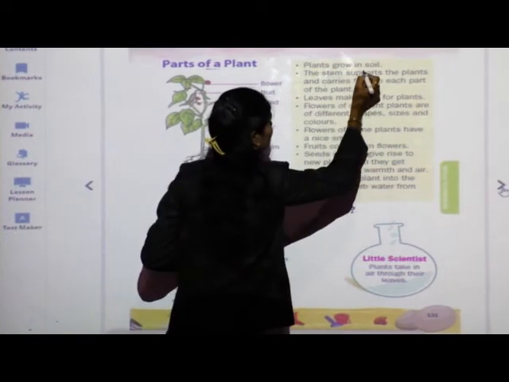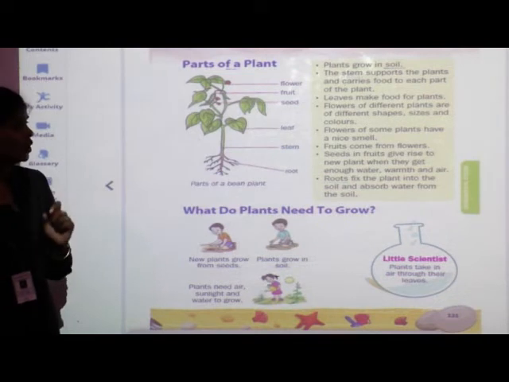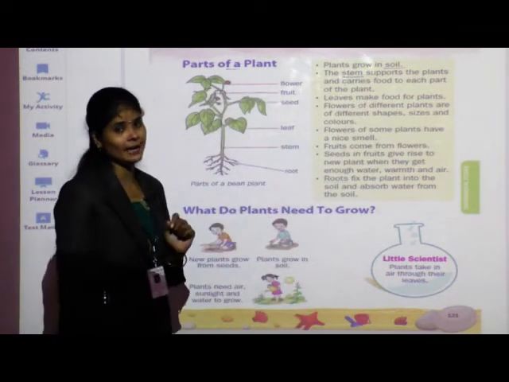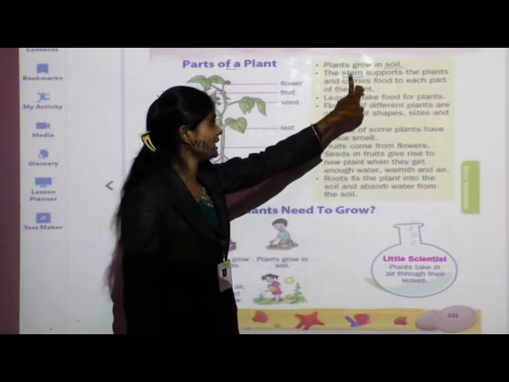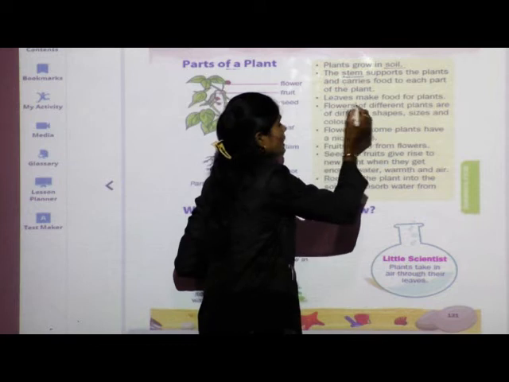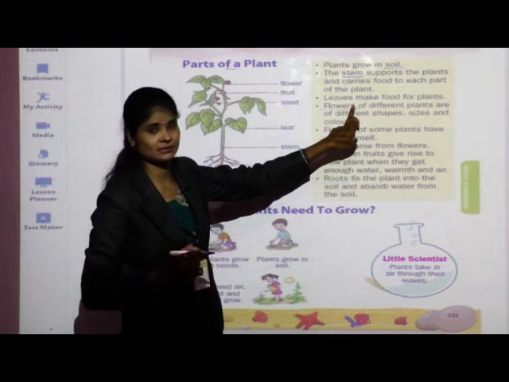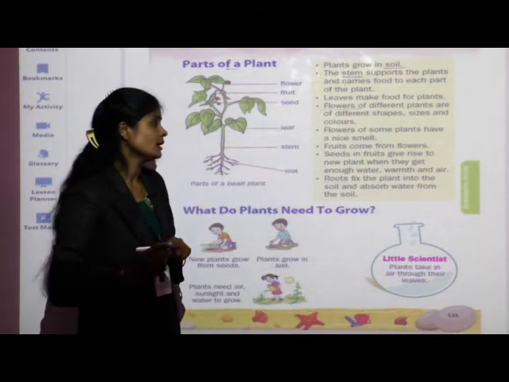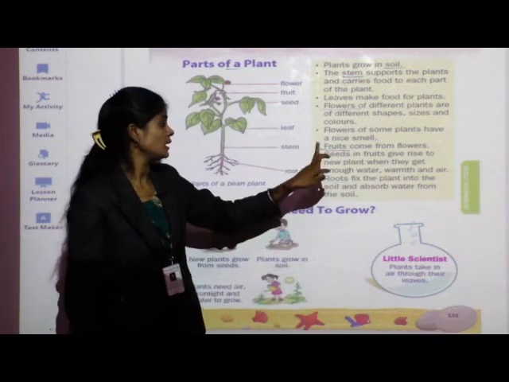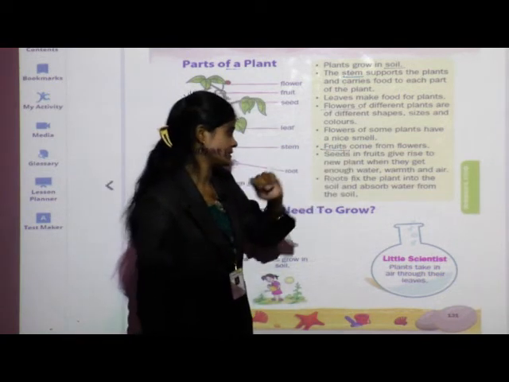Next word is S-O-I-L, soil. Next, S-T-E-M, stem. Next, F-L-O-W-E-R-S, flowers. Next, F-R-U-I-T-S, fruits.